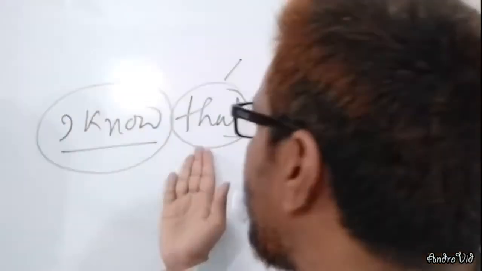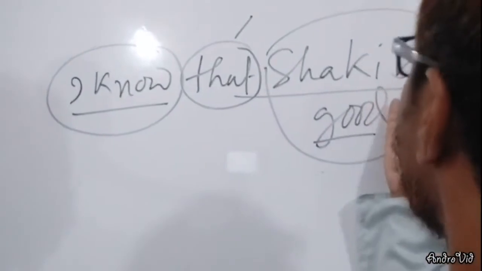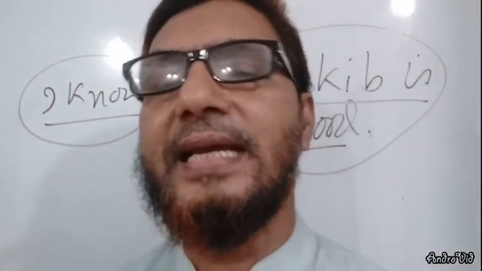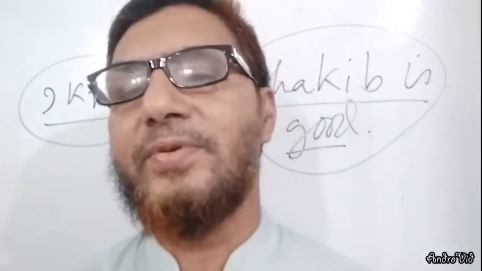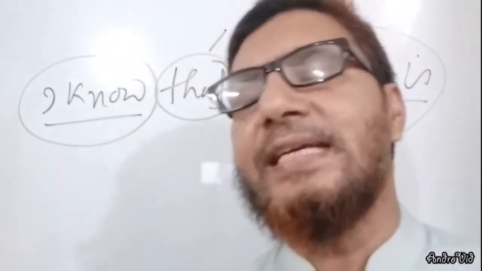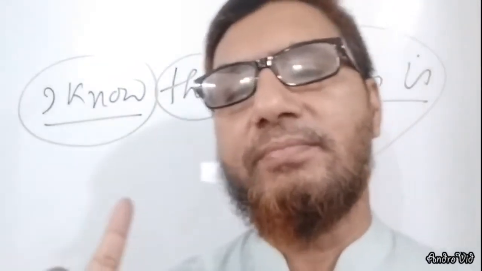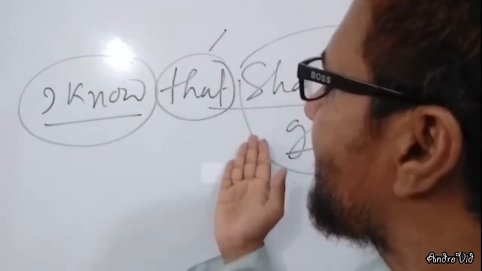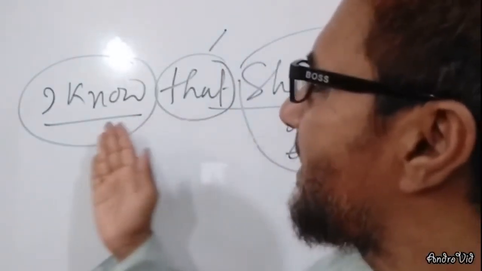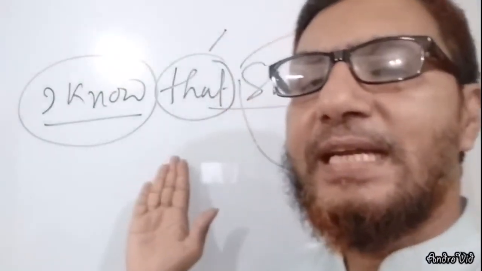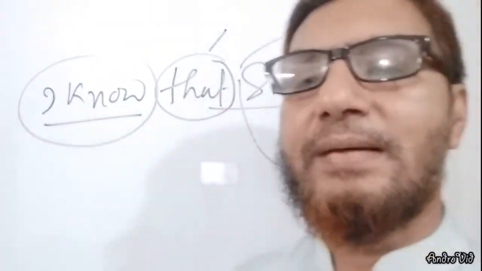And another, that Shakib is good, here it is a subordinate clause. A subordinate clause always takes a subordinate conjunction before it, and generally it cannot express its clear meaning without the help of the principal clause. Clear? So it helps you to fill in the blanks.